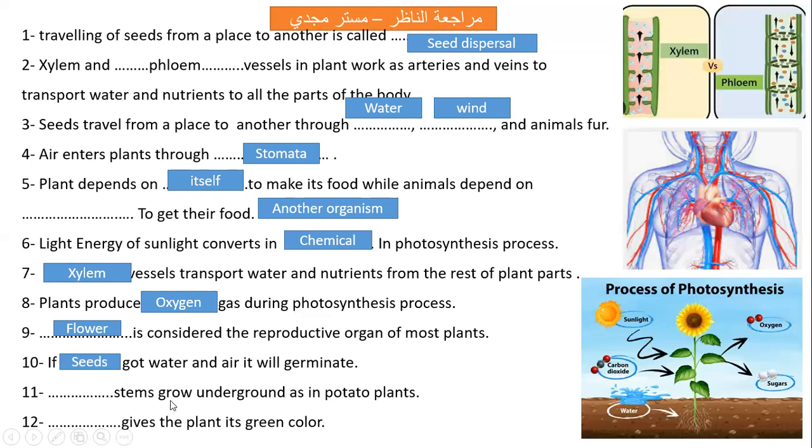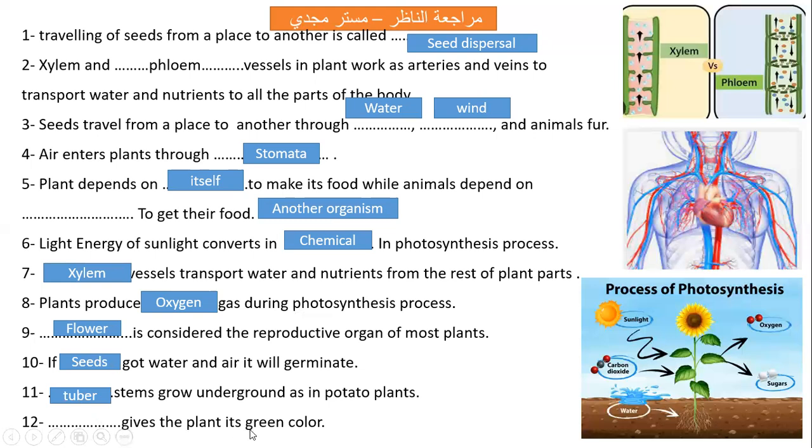Number 11, a stem that grows underground as in the potato plant. What kind of stem? Do you remember the types of stem? Yes, tuber stem. Tuber stem grows underground while runner stem grows along the ground. Climbing stem is like in vines and grapes. Upright stem is like in flowers, and woody stem is like in trees and shrubs. So the stem that grows underground is the tuber stem.